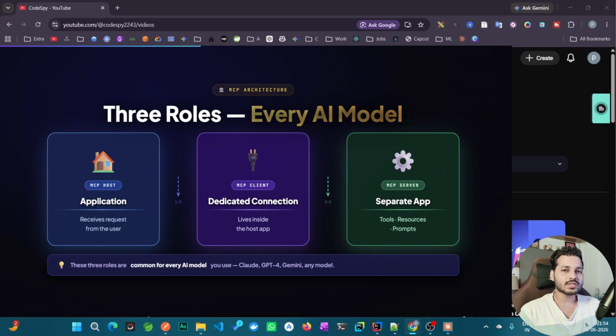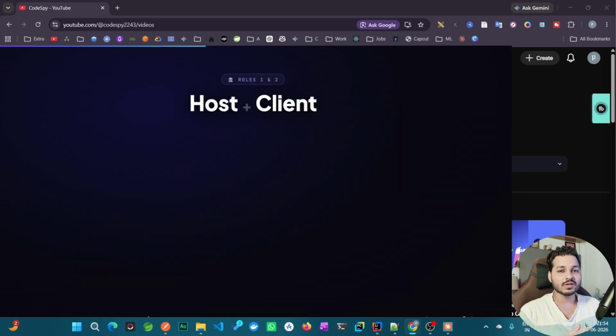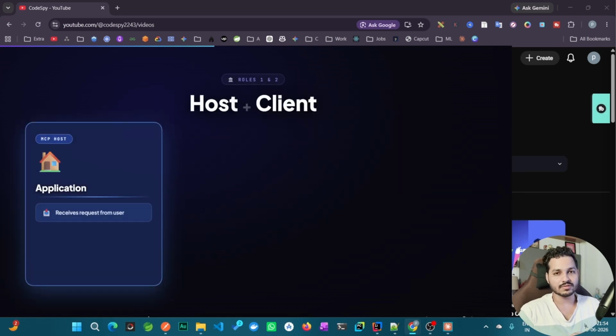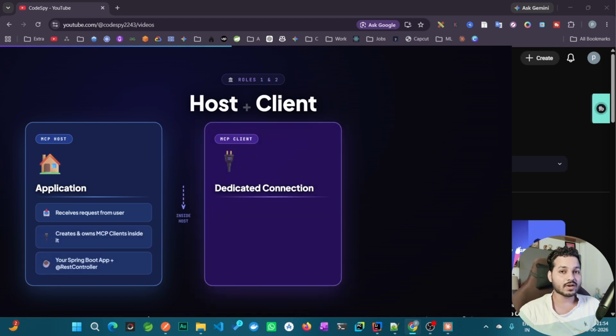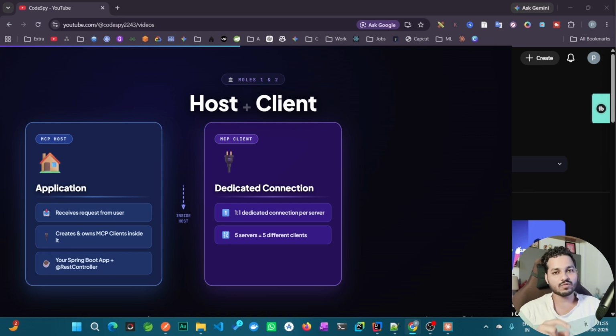The MCP host is the application where you receive a request from the user. Next, we have the MCP client. The MCP client is a dedicated connection with the server, and it lives inside the host application. Whenever you create an MCP host application, you define an MCP client inside it, and it has a dedicated connection with the MCP server. So it's a one-on-one relationship with the server. If you are connecting with 5 different MCP servers, then you have to create 5 different MCP clients.